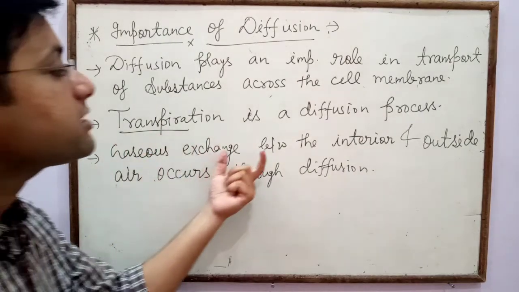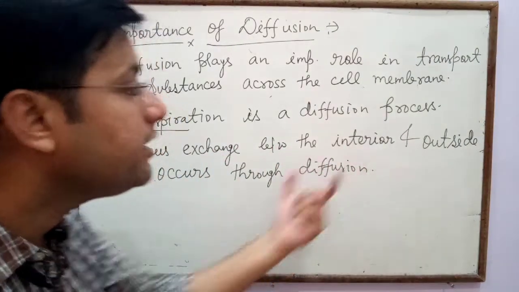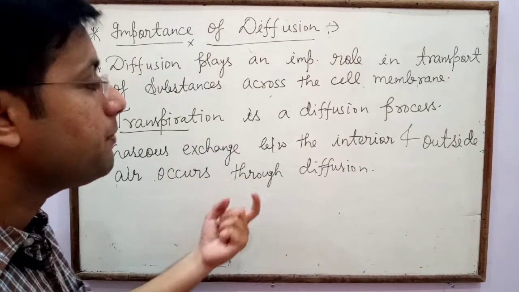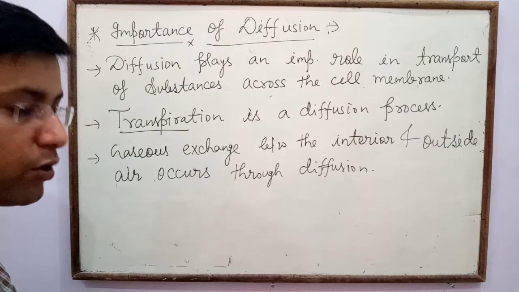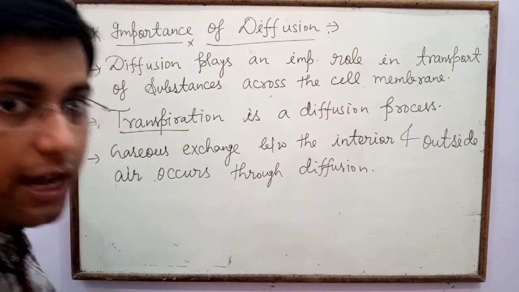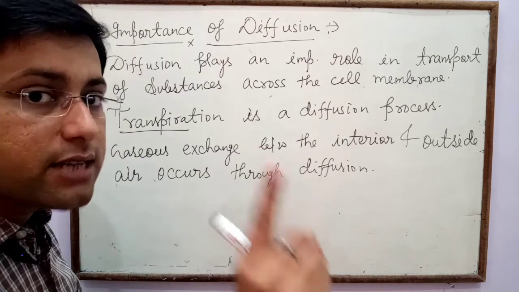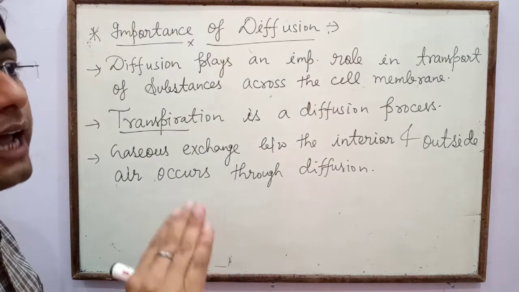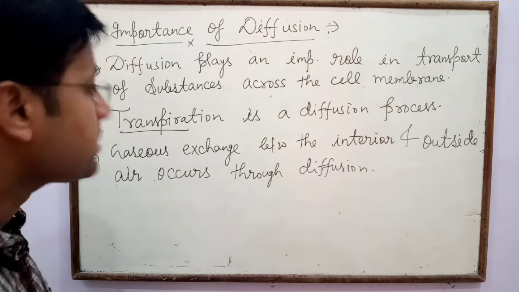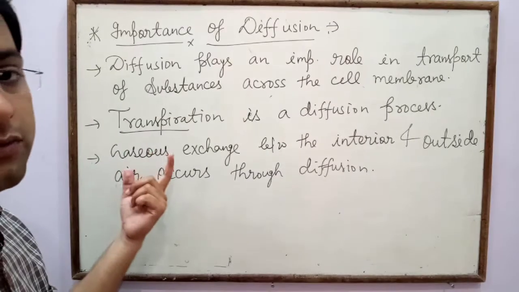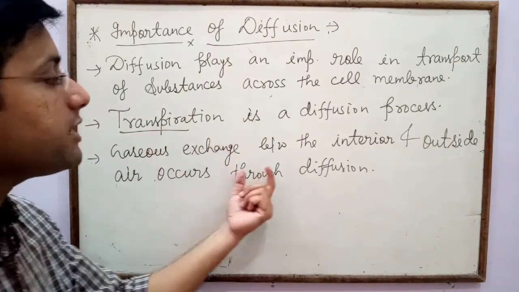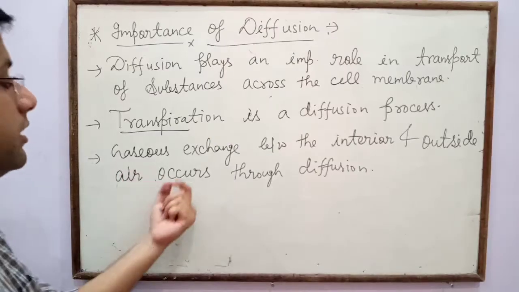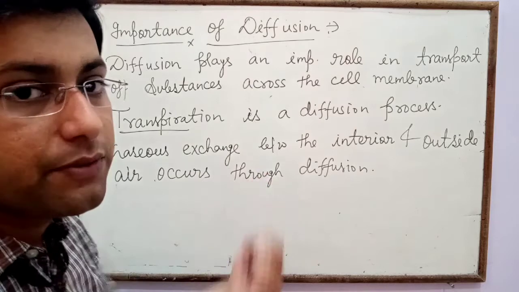Next, gaseous exchange between the interior and outside air occurs through diffusion. Gas exchange means the plant body takes in carbon dioxide and releases oxygen. That is an example of diffusion. The plant takes in carbon dioxide and then releases oxygen outside at the time of photosynthesis. So gaseous exchange between the interior and outside air occurs through diffusion.